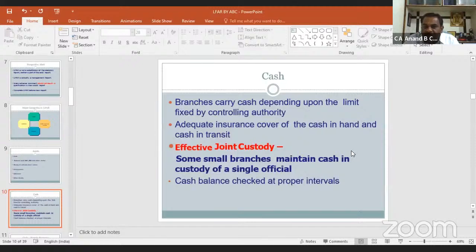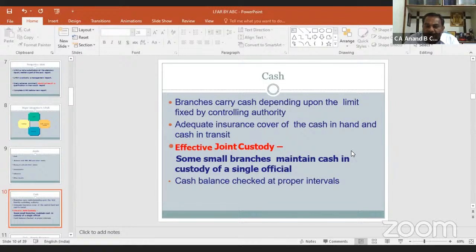It is true, but they are not having a single letter from head office that this much insurance cover is taken for your branch. So ask for insurance copy also at branch level. Ask cash retention limit from head office, what amount of cash they can keep in their custody for their business.